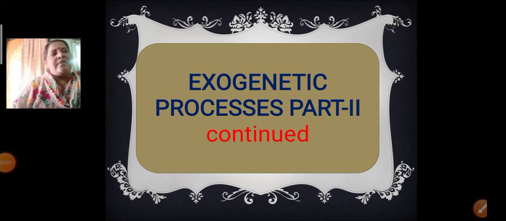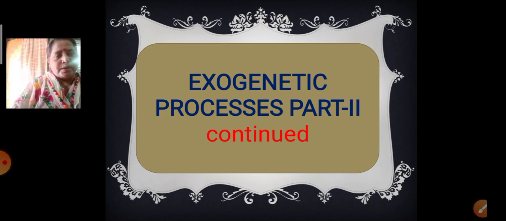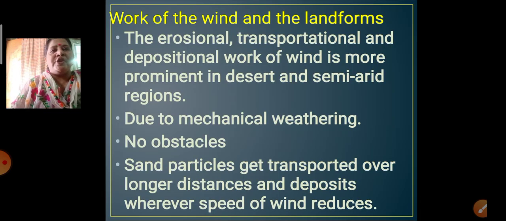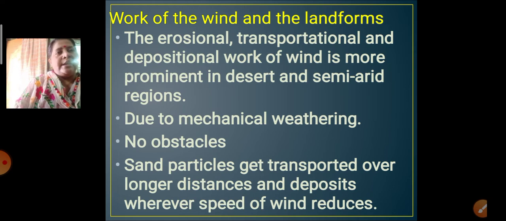Let us revise the second part of the exogenetic processes, part 2. In the previous part we have already revised about the two agents, that is, one is river and the other one is the glacier. Now let's continue with the lesson. The next one we are going to talk about is the wind. Let's see the work of the wind and the landforms formed because of the wind.